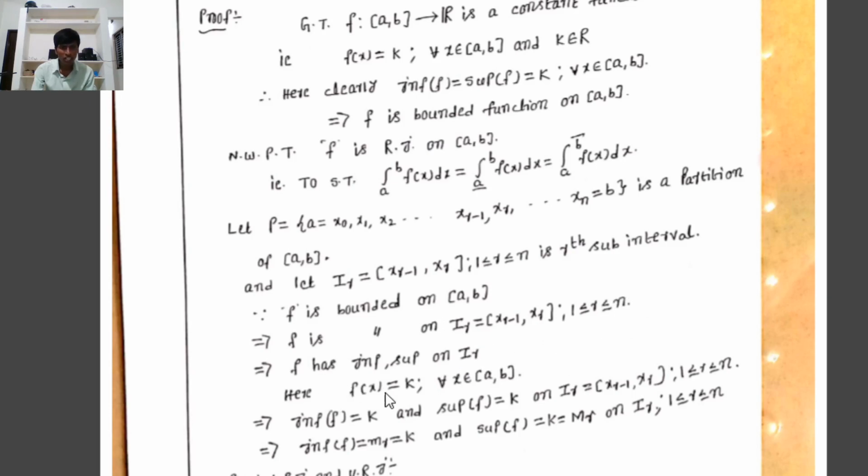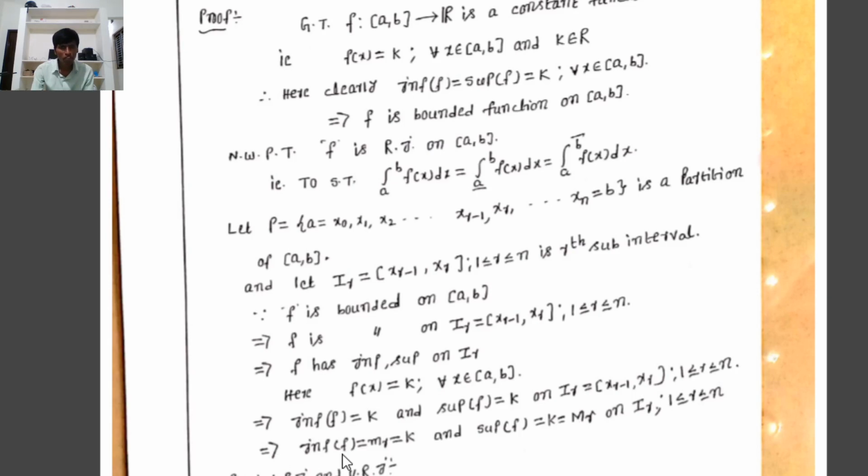Already, since f(x) = k for all x belonging to the closed interval [a, b], the image of f on any subinterval is equal to k. That is, the range of f on any subinterval is only a singleton set. That implies the infimum of f(x) equals k and the supremum of f(x) equals k on the rth subinterval I_r = [x_{r-1}, x_r], such that 1 ≤ r ≤ n.